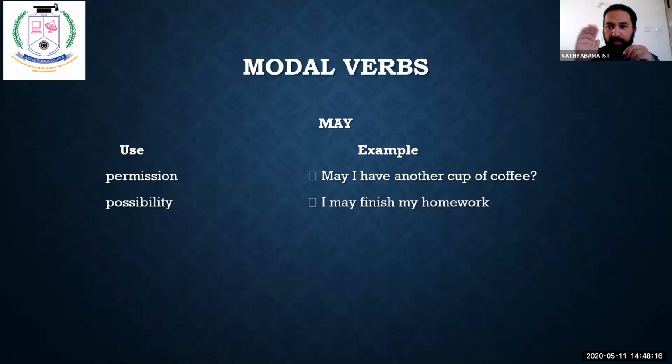If you go to a hotel, you're sitting over there, you're requesting another coffee. You cannot tell them, can I have another cup of coffee? Most people speak like that, but that's wrong. But the meaning is conveyed. Listen, my dear friends, meaning is conveyed. If you ask, can I have a cup of coffee, he is going to give you. No doubt in it. But that's not the right way to say.